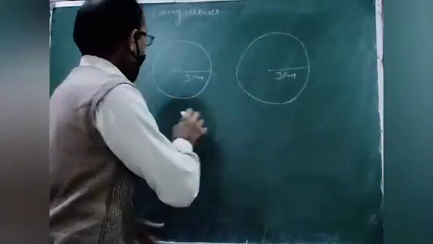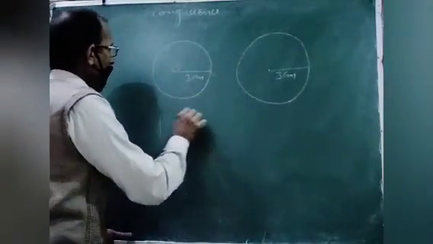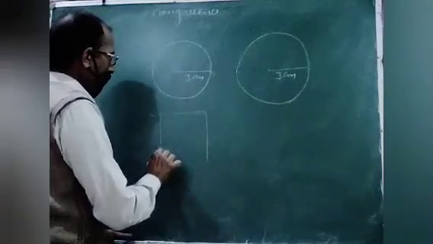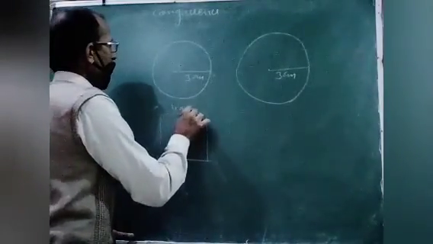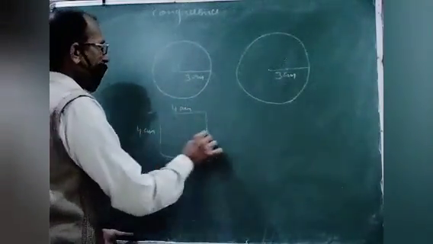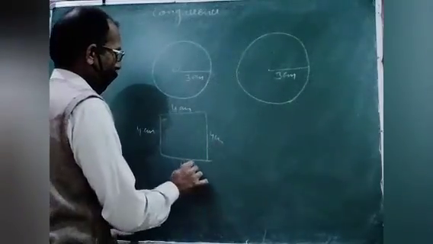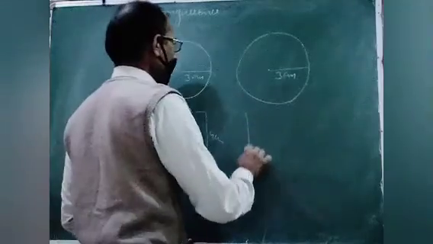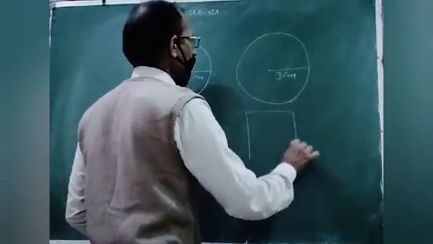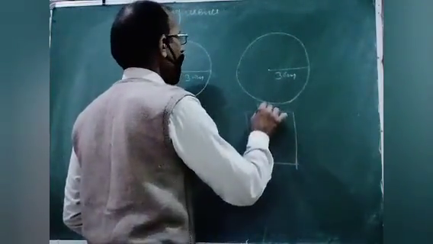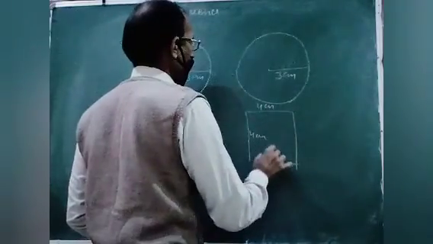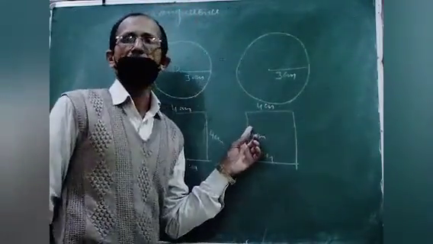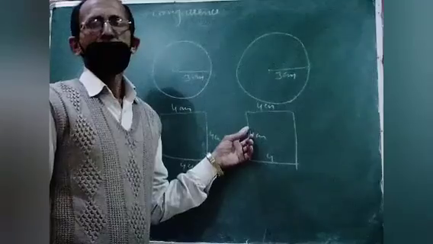See another example. This is a square whose side is 4 centimeter, this also 4 centimeter, this also 4 centimeter. You already know the sides of a square are equal. So another square with the same measurement, this will be 4 centimeter, this will be 4 centimeter. So both the squares are congruent.